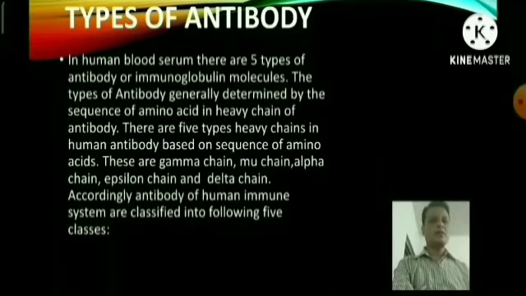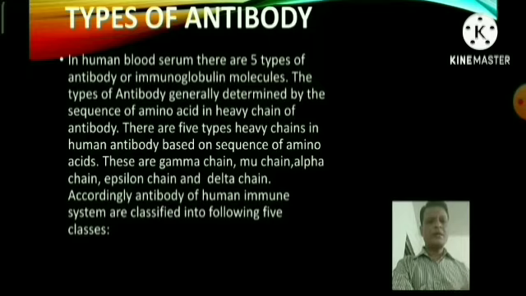Now, let's discuss the types of antibody. In human blood serum, there are 5 types of antibodies, or immunoglobulin molecules. The type of antibody is generally determined by the sequence of amino acids in the heavy chains of the antibody. There are 5 types of heavy chains in human antibody based on the amino acid sequence: gamma chain, mu chain, alpha chain, epsilon chain, and delta chain. Accordingly, the antibodies of the human immune system are classified into the following 5 classes.